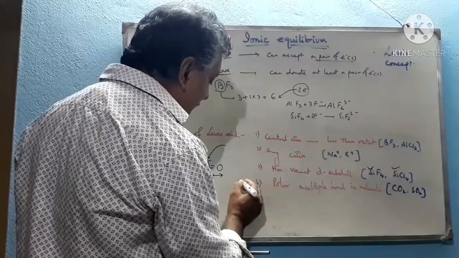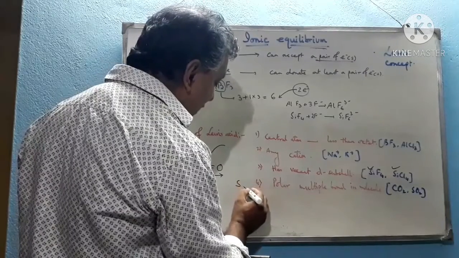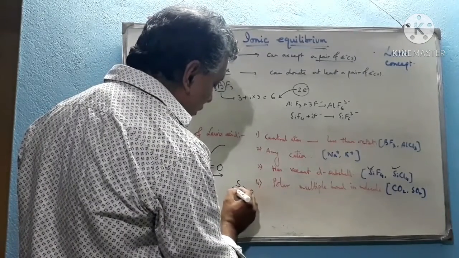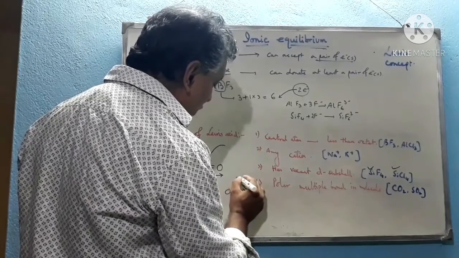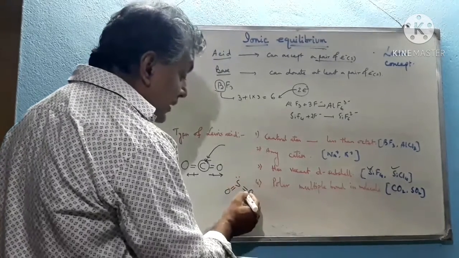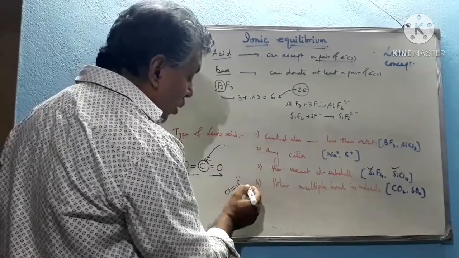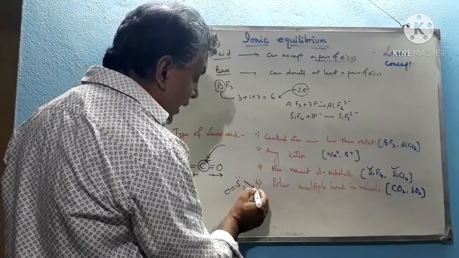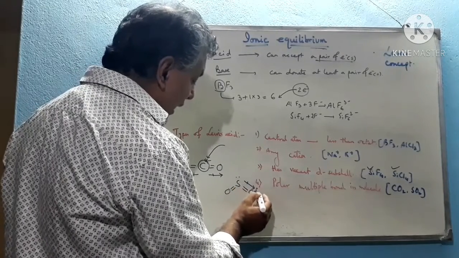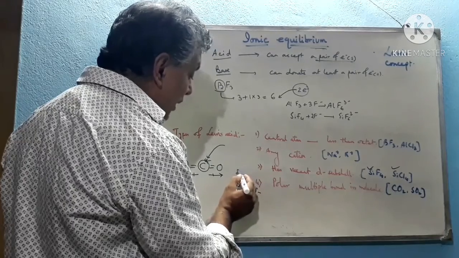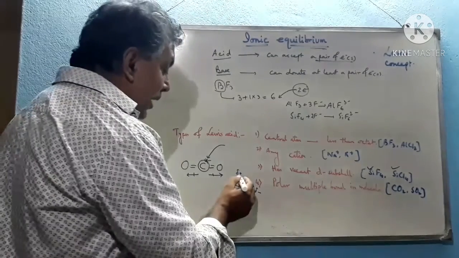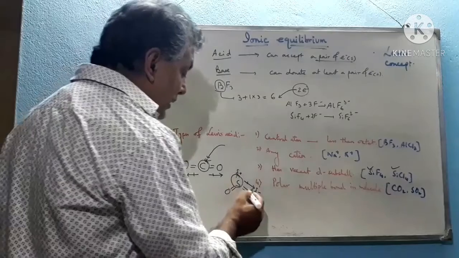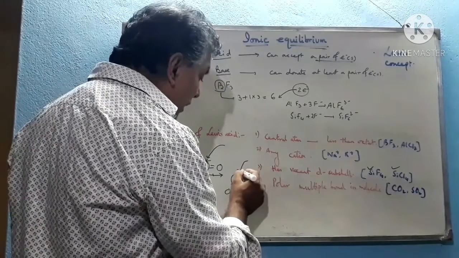Again, just like this, SO2 has the structure S double bond O, and it also contains a lone pair over it. Just like CO2, oxygen is more electronegative, so it attracts the electron density towards it and occupies del negative charge. Sulfur occupies del positive charge, so it becomes highly electron deficient and can be attacked by a negative charge.